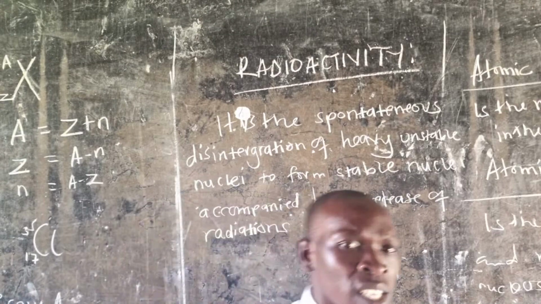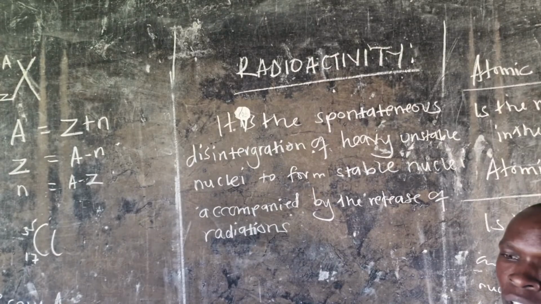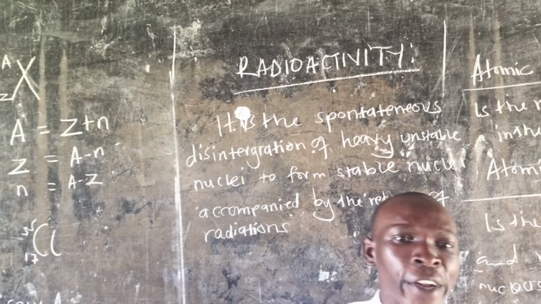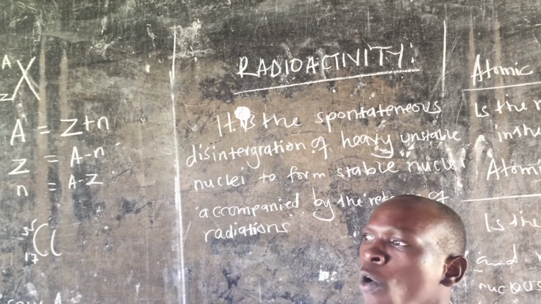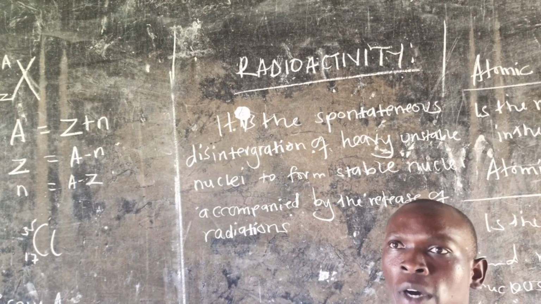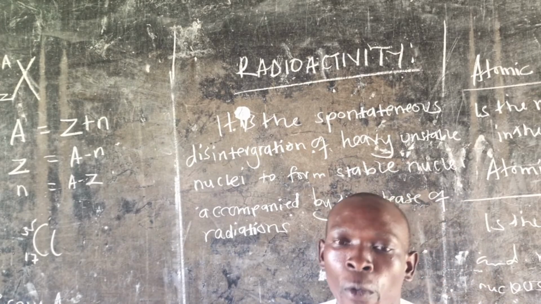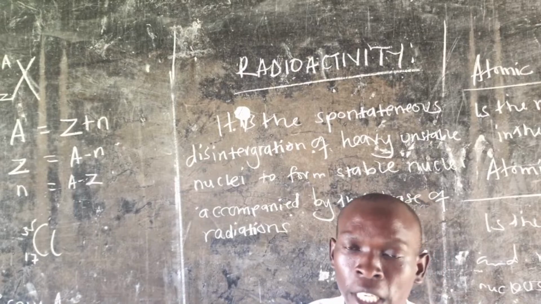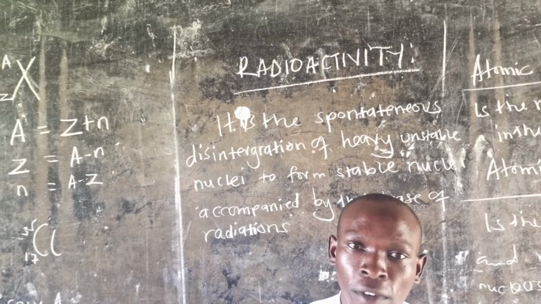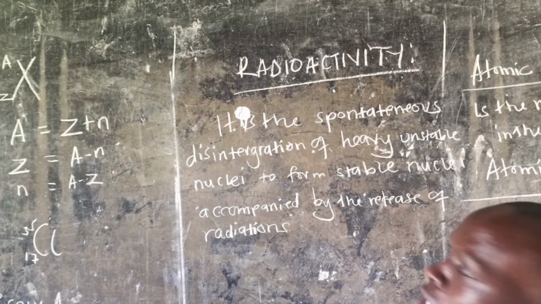Now, some atoms are so heavy, and because they are so heavy, they are unstable. If they are unstable, it's like having someone who is, allow me to use, maybe someone so big and someone who is small. When these people are to sprint for a distance, it is easy for the smaller one to sprint faster than the heavy person, because the heavy person is not that stable.